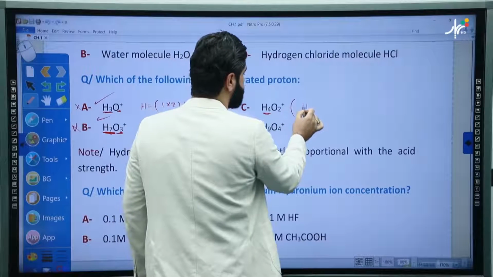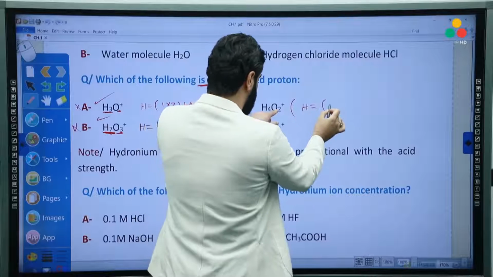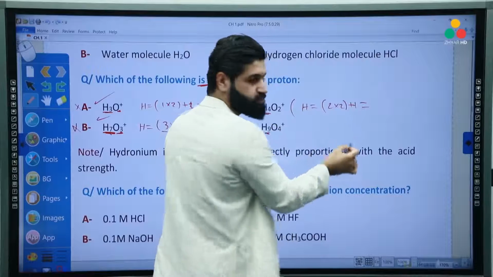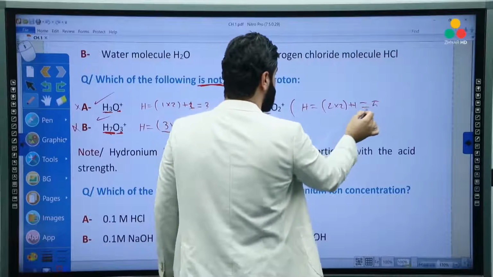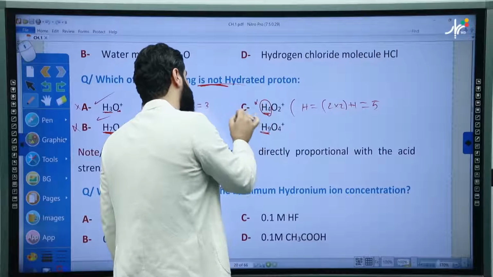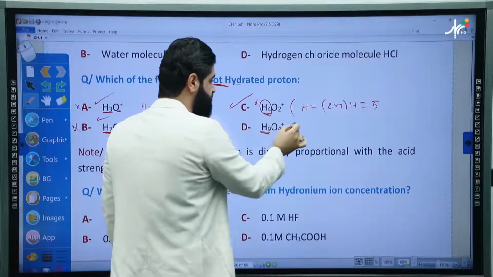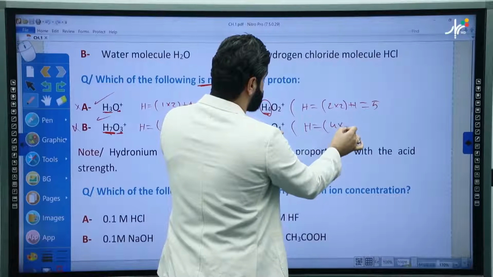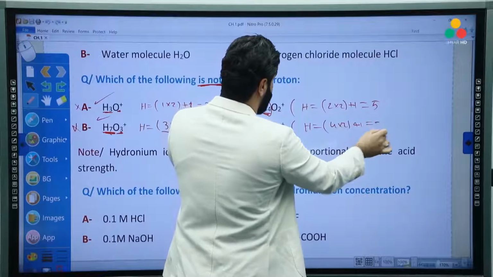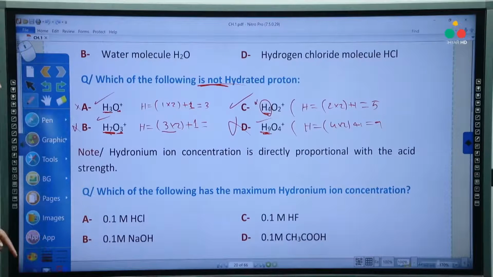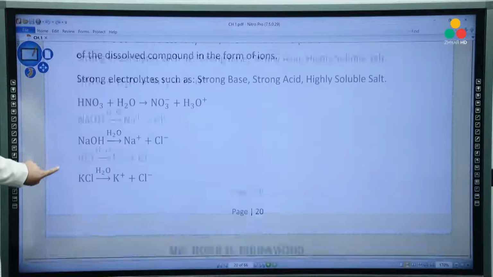Look, hydrogen equals 2 times 2 plus 1, which is 4 plus 1, 5, but it has 4 hydrogens. Yeah, it's not hydrated proton, so it's a right answer. Let's check this one. Hydrogen equals 4 times 2 plus 1, which is 9. Yeah, it has 9. It's hydrated proton, so it's not the right answer. So in this way, we can identify the hydrated proton.